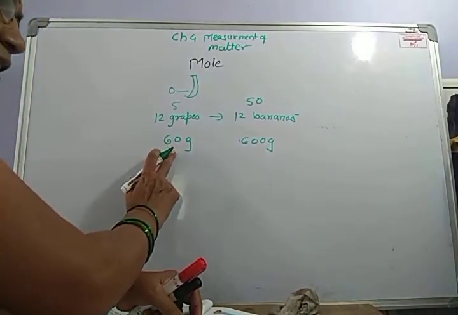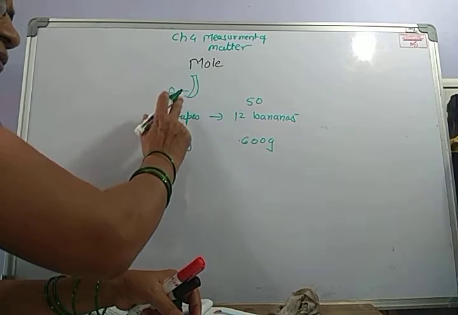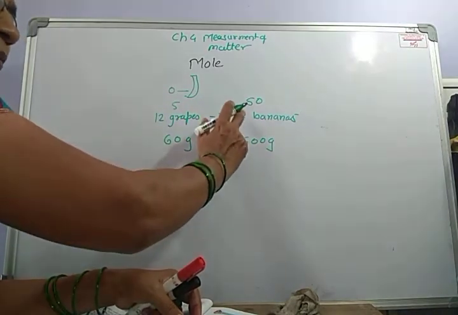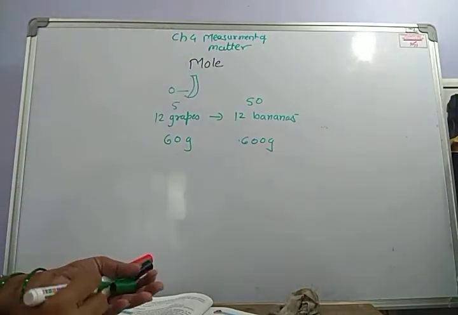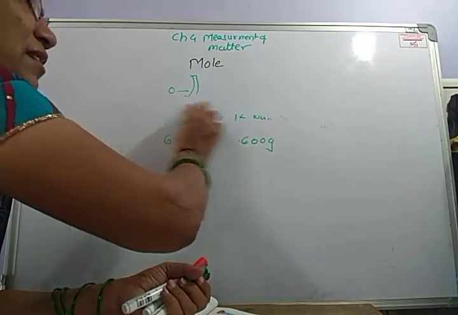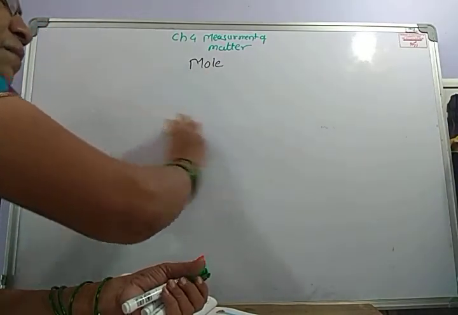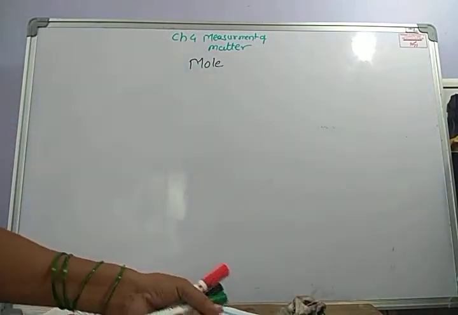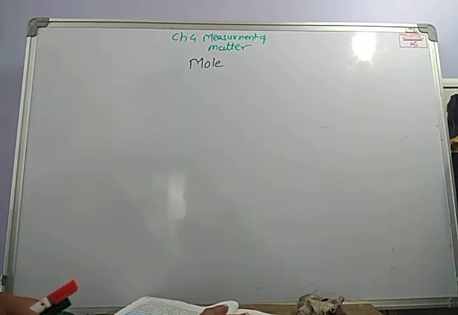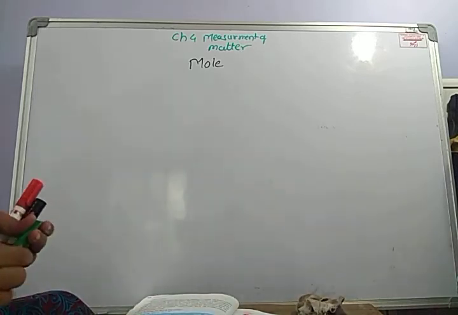That is, 60 grams of grapes contain 12 grapes and 600 grams of bananas contain 12 bananas. That means if we take such a number, the number of molecules will be the same, and that is what Avogadro's number is.